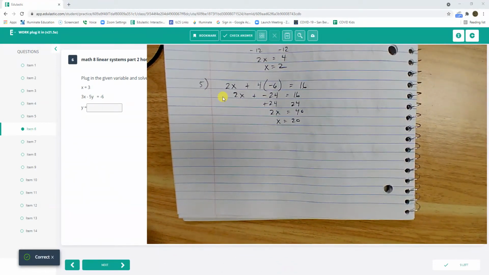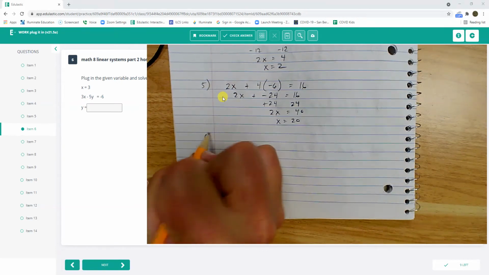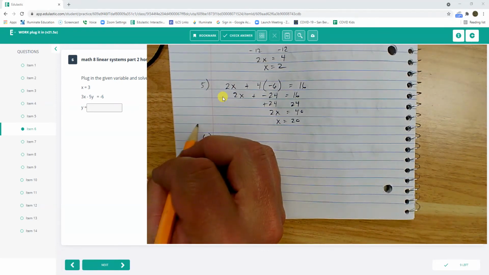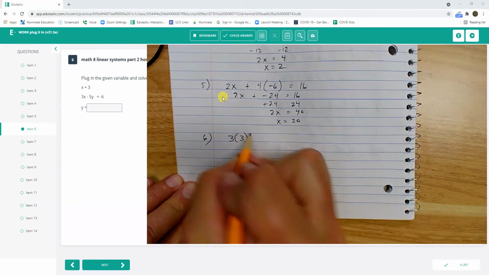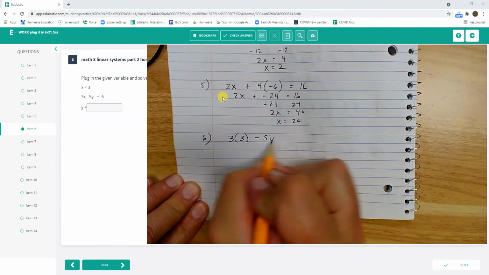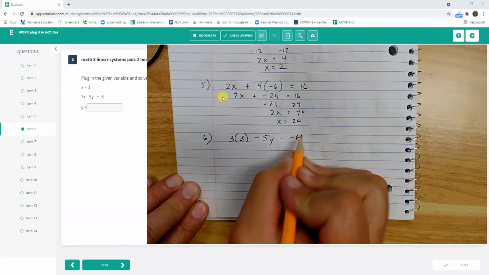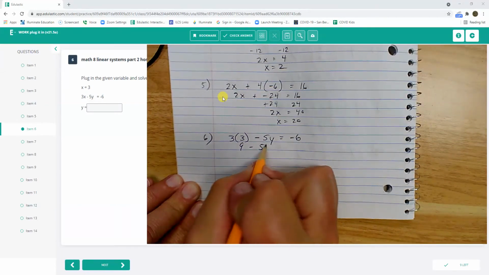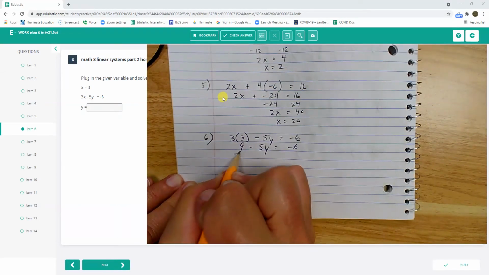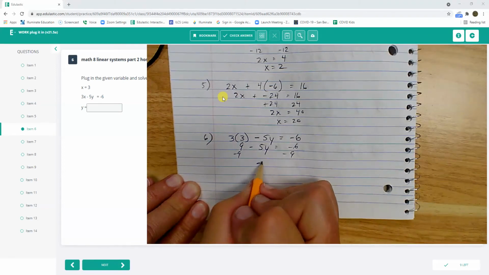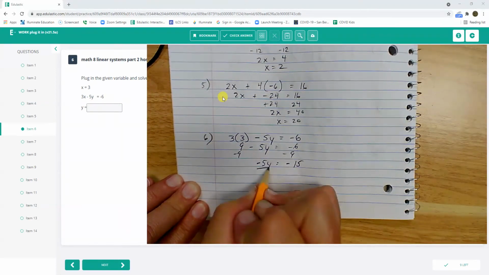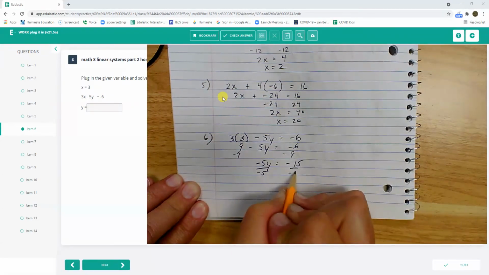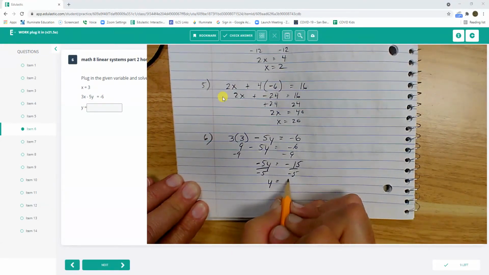Question number 6. 3x, but x equals 3, so 3 times 3 plugged in, minus 5y equals negative 6. 9 minus 5y equals negative 6, subtracting 9, negative 5y equals negative 15, dividing both sides by negative 5, y equals 3.